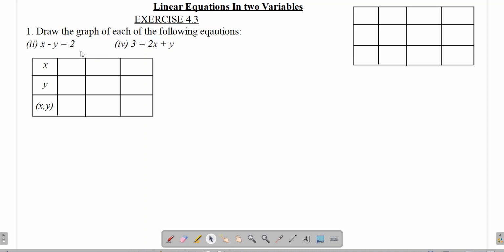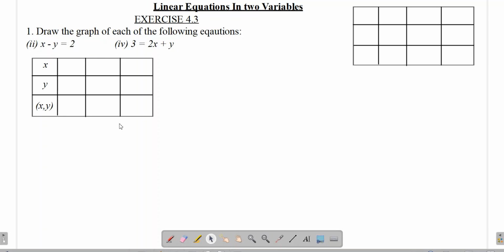Though here also we will go step by step with both of the questions so that it becomes pretty much clear to you all, because this is one of the important parts of the examination question paper also. You all will get at least one question of 3 or 4 marks in your mathematics examination which will be related to the graphing of a linear equation in two variables.